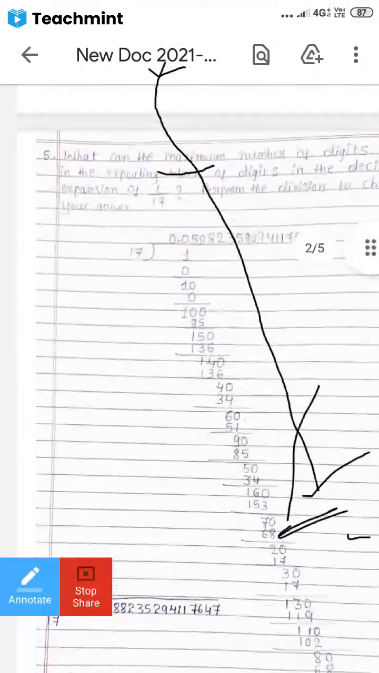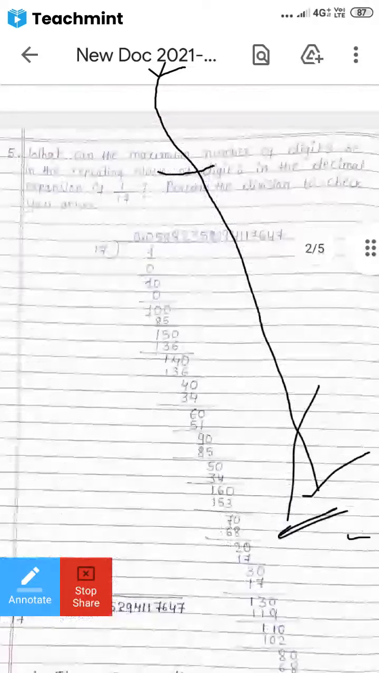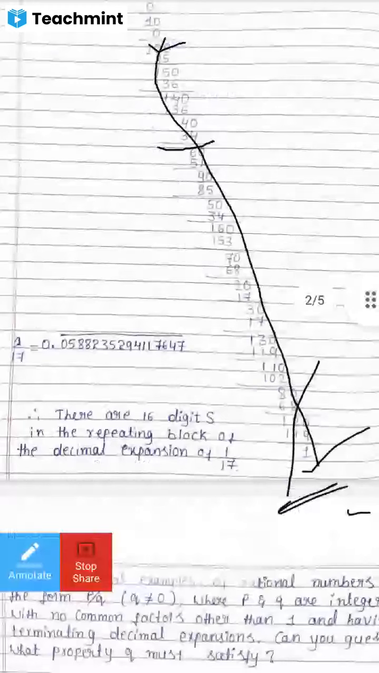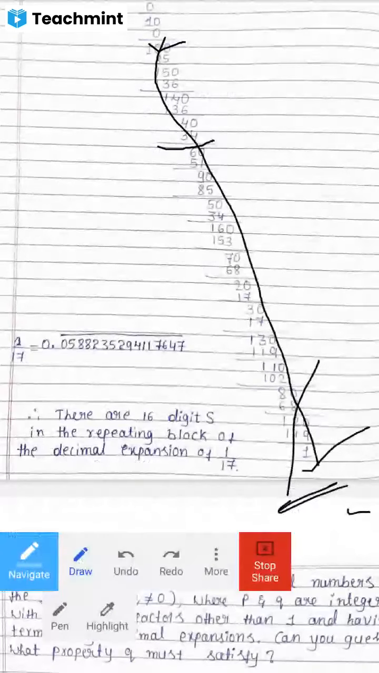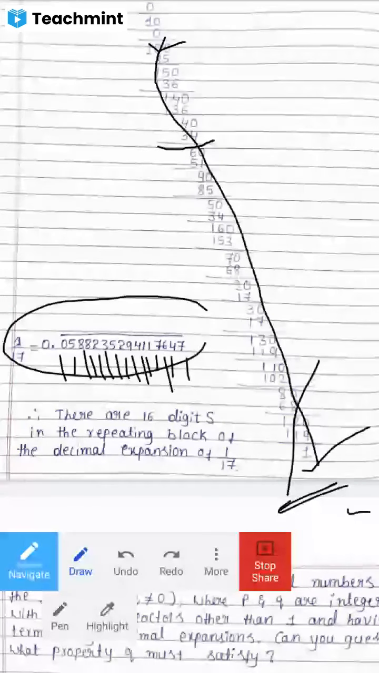Now let us understand the problem. What is the maximum number of digits in the repeating block? Now we have to count the number of digits in the repeating block, which is marked with the bar in the line. Let us start counting the repeating block digits: 1, 2, 3, 4, 5, 6, 7, 8, 9, 10, 11, 12, 13, 14, 15, 16. So a total of 16 digits are there in this repeating block.